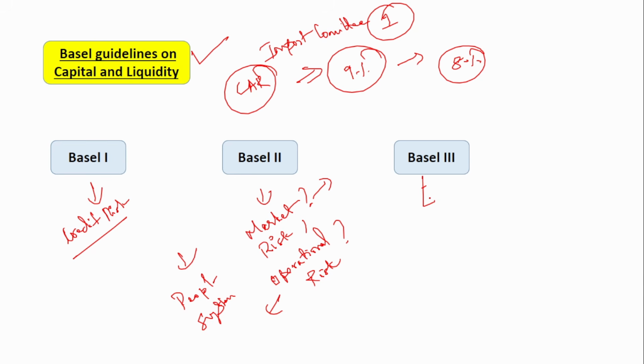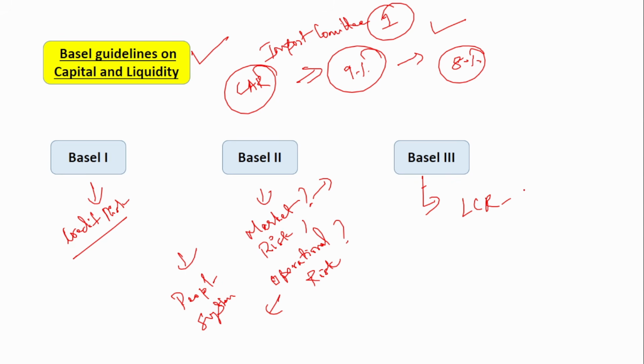Next important point is Basel III. Apart from that, a few other things also happened in Basel II, but I don't want to get into detail because it would be repeating, since everything in detail has been covered in Important Committee Part 1. So that is why I don't want to repeat all the things here. I'm just telling a few important things. And in Basel III, two main things were introduced.